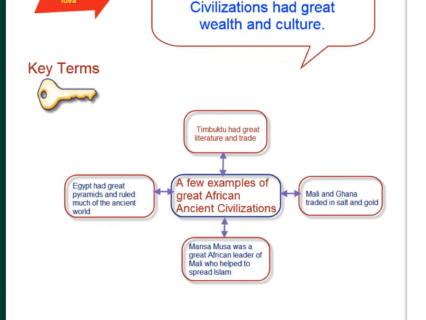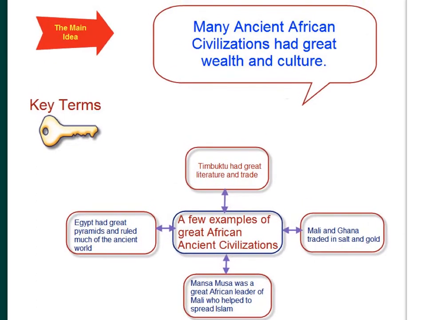Again, the central idea about any question dealing with ancient African civilizations is that they had great wealth and culture. That is the central idea. That's what you've got to keep in mind when you answer Regents questions about this topic. So let's take a look at a few Regents questions that were given over several years, but you'll see the same topic, the same idea, being repeated.